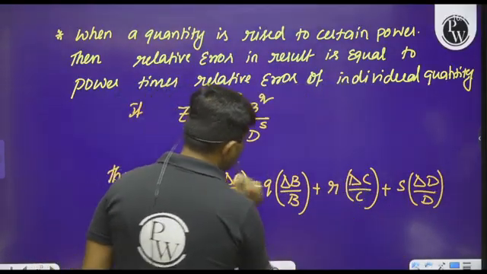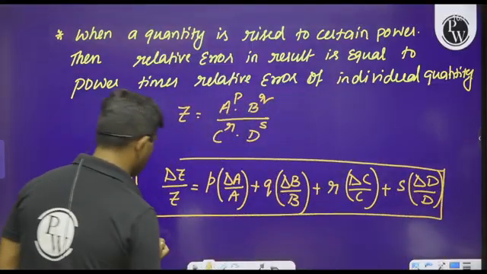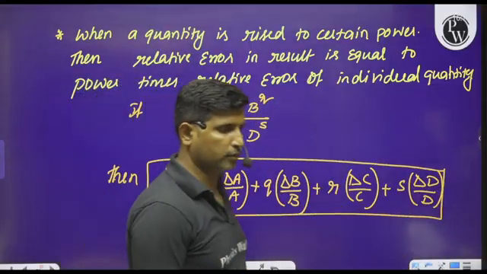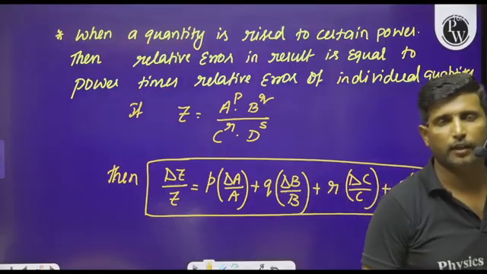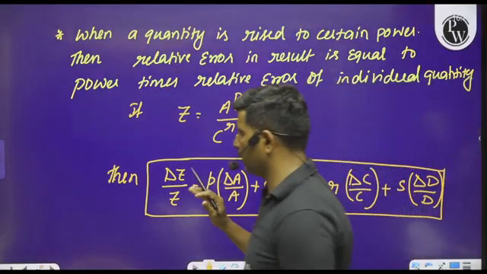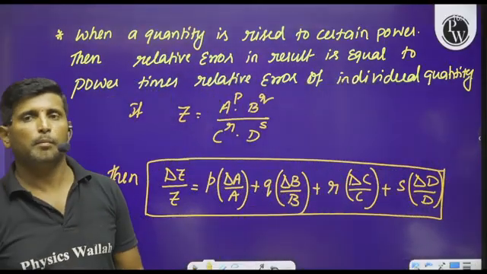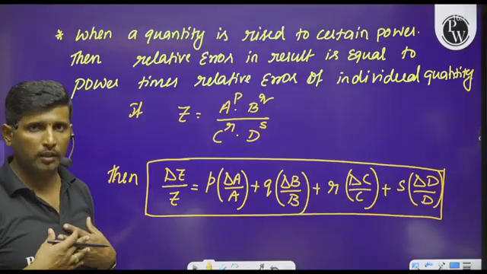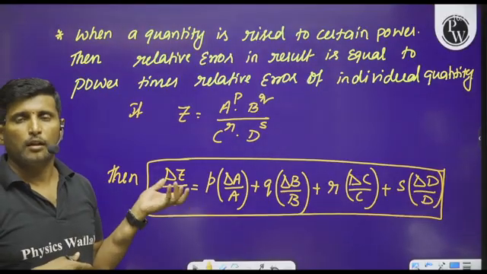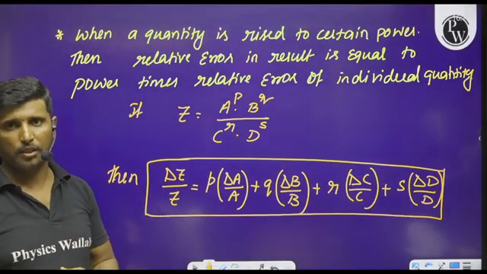So like this, we have to remember the formulas in the calculation of errors. These are the very important formulas which we have to learn from this topic, the concept of errors.